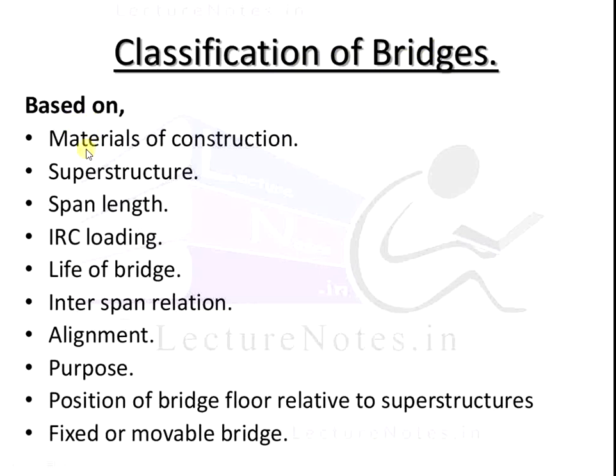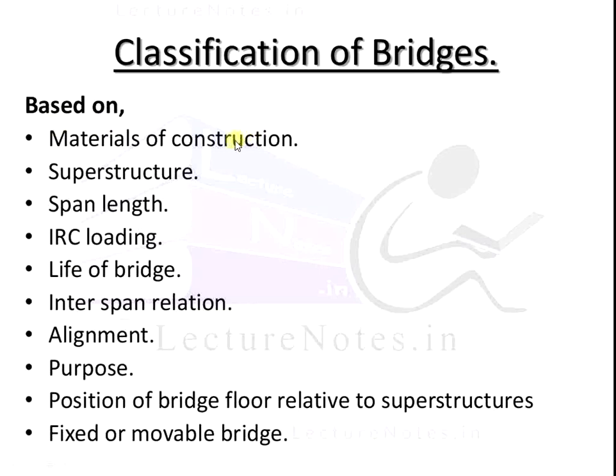It is based on the materials of construction, which have two materials we have to use; superstructure; span length; IRC loading; life of bridge; interspan relation; alignment; purpose; position of bridge floor related to superstructure; and fixed or movable bridge. This is the importance of the classification of bridges.